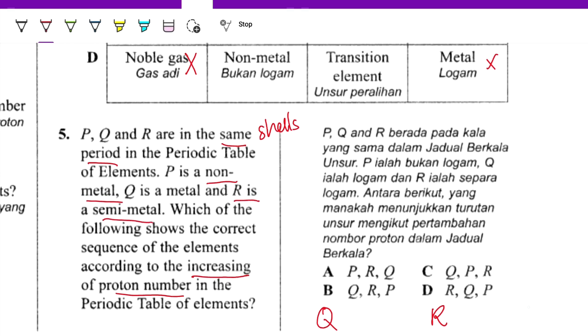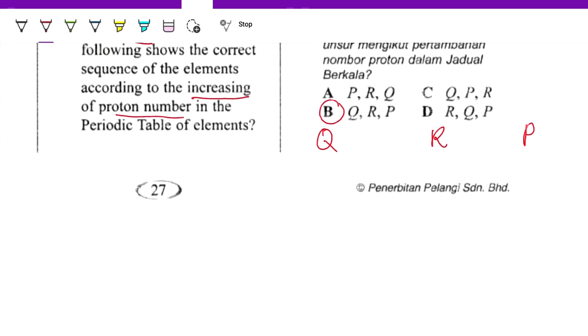P is a non-metal, so non-metals will be on the right-hand side. R is a semi-metal, so it will be in the middle. So it's Q, R, P. So B will be the answer. Okay, 5B.